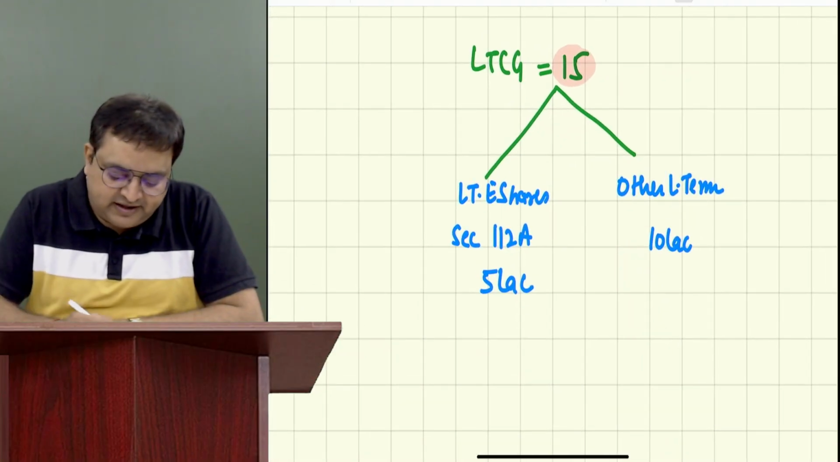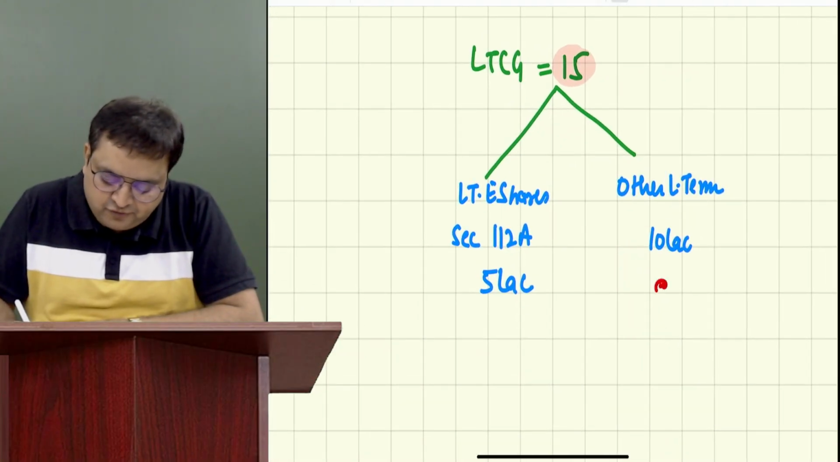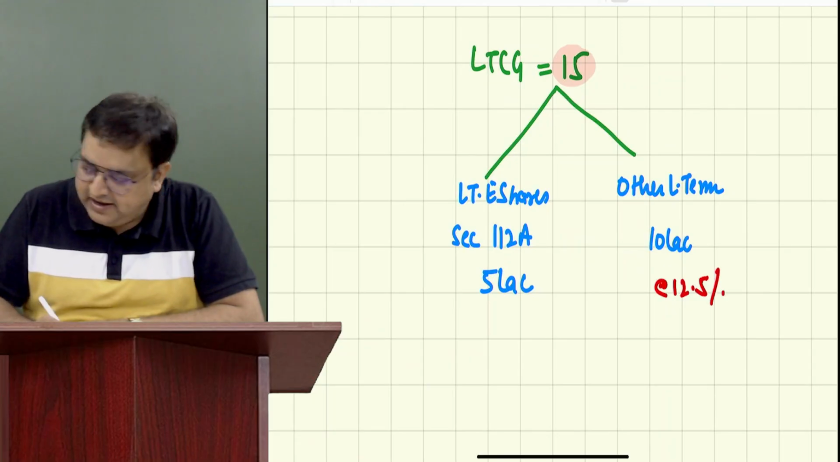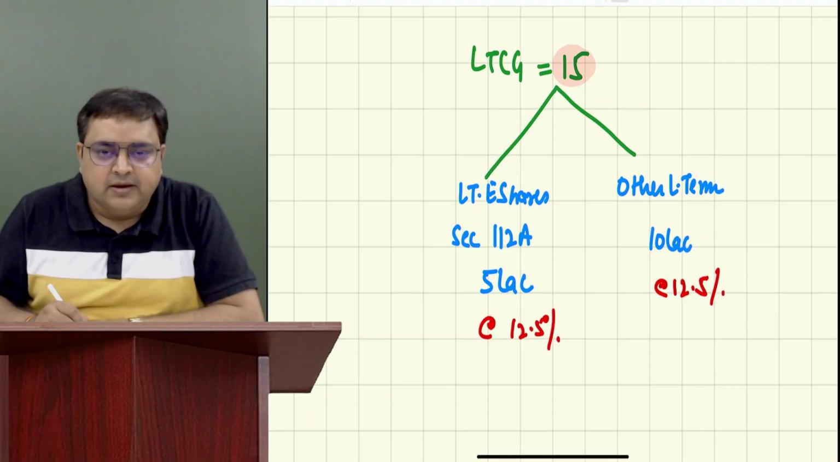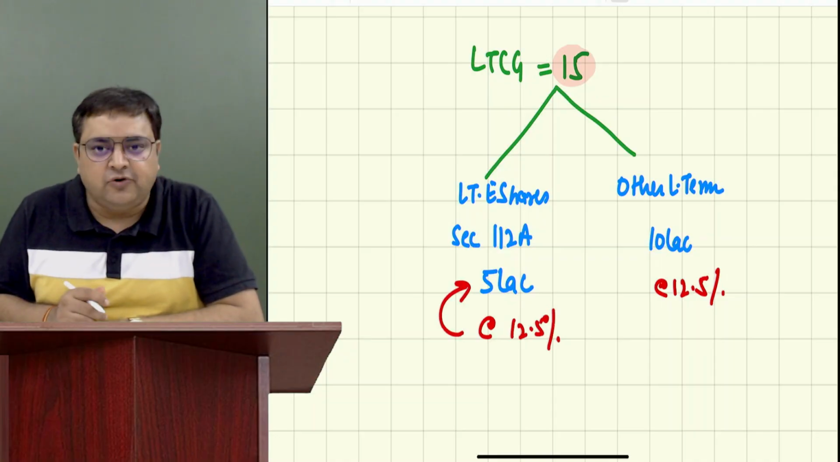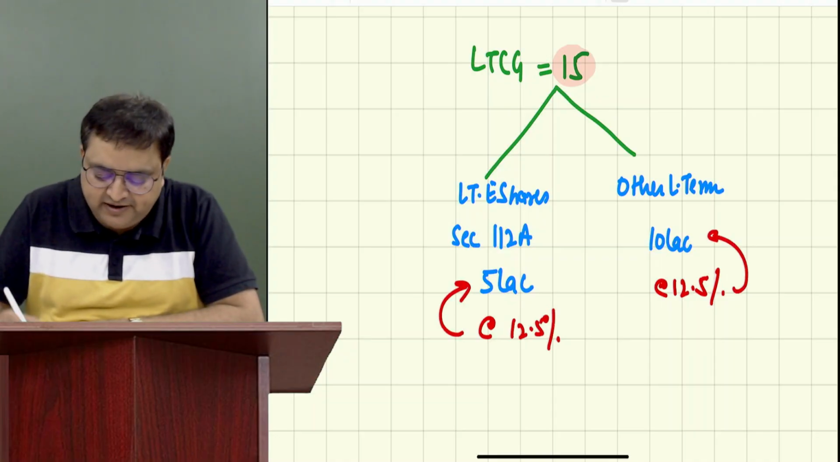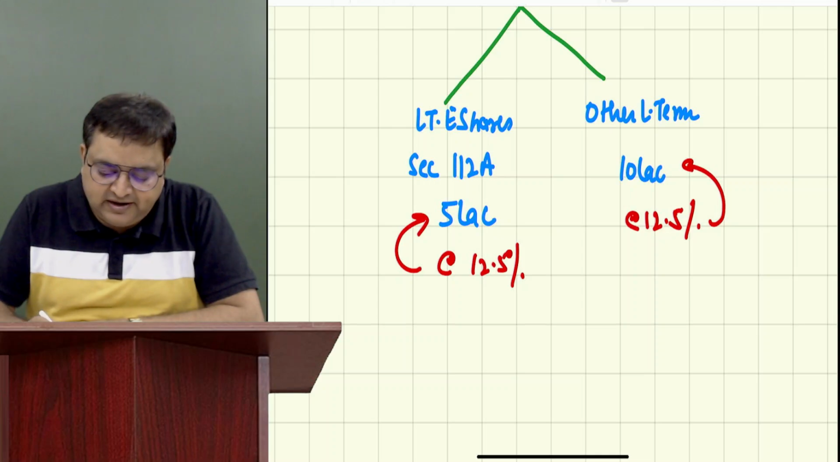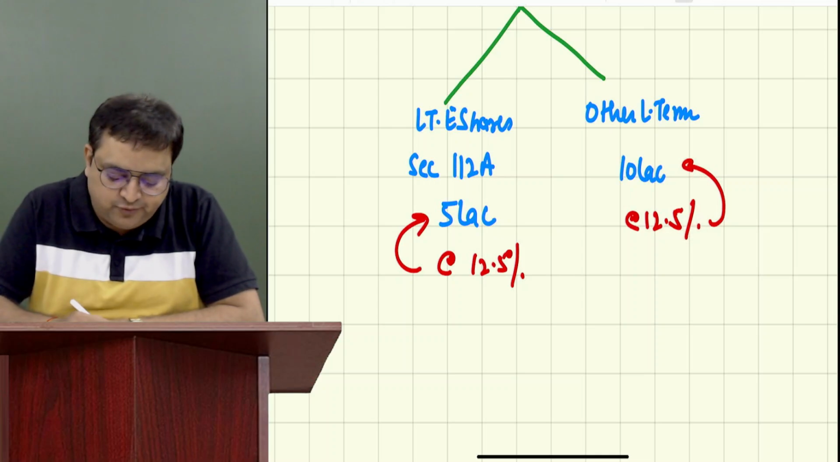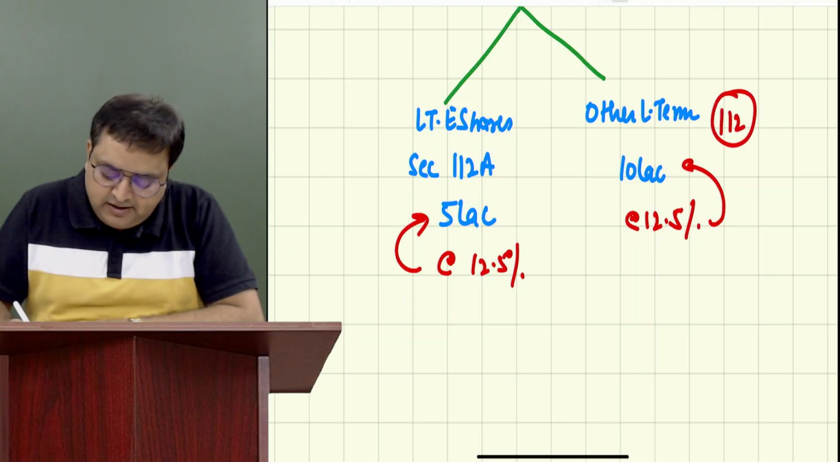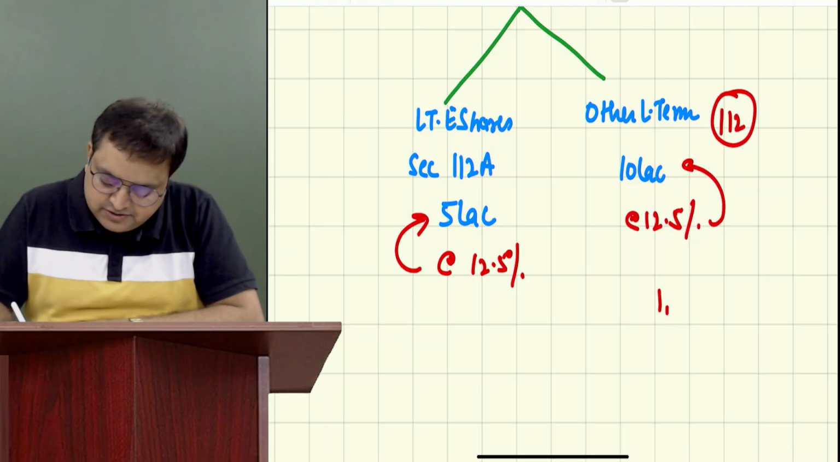Guys, how much is the tax? At a rate of 12.5%. Here also at a rate of 12.5%. But how will I calculate this on this 5 lakh and how will I calculate it on 10 lakh? Guys, on 10 lakh, I will straight away calculate 12.5%. This is section 112. It will become 1 lakh, how much? 25,000.